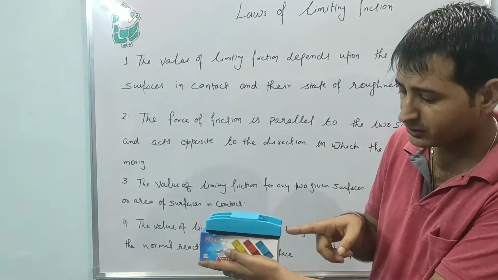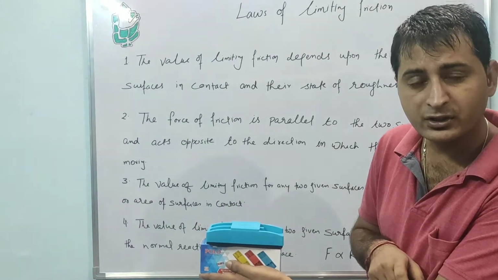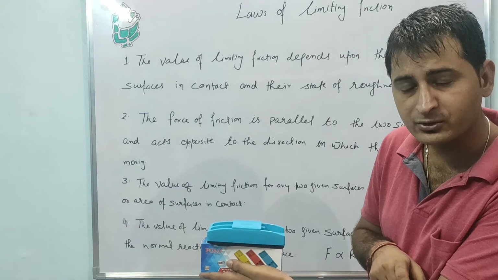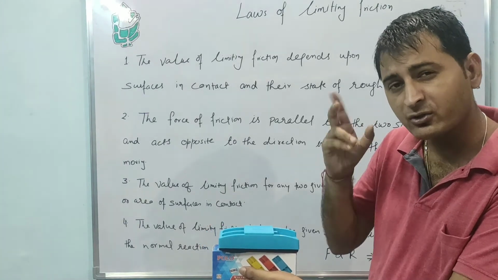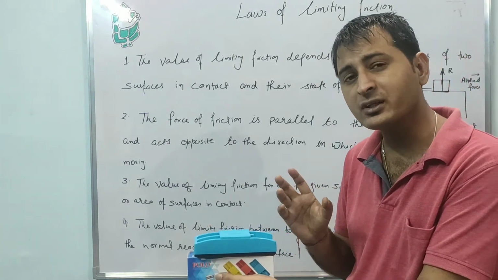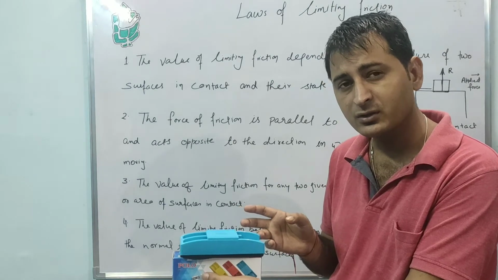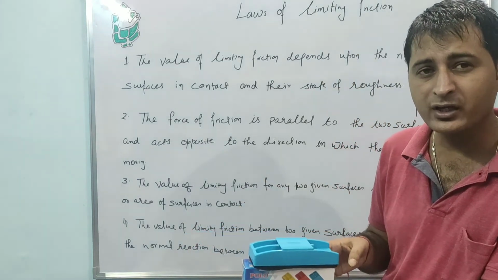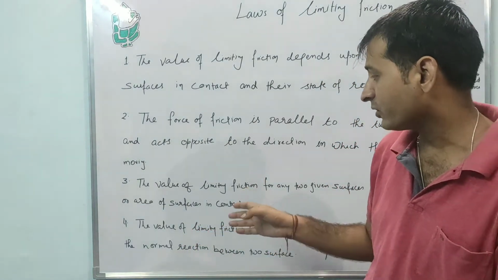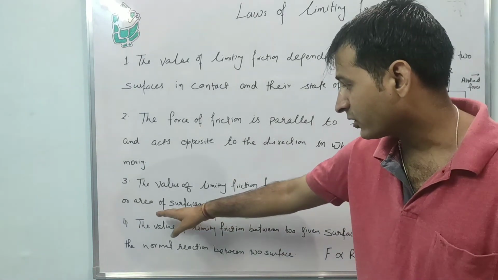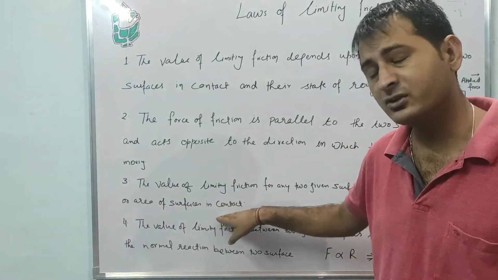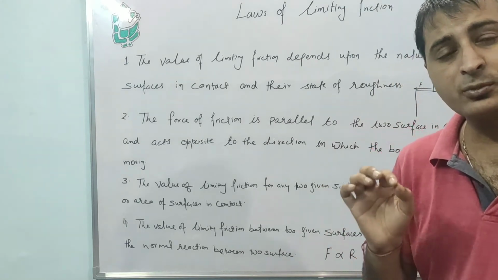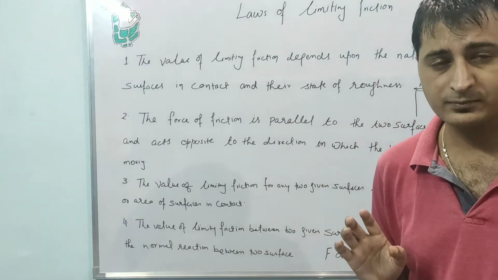You would think friction will be reduced. But during the experiment we observed that this kind of thing never happens. It is not like that. So friction does not depend upon the area or shape of the surfaces in contact. It only depends on the weight. Clear?